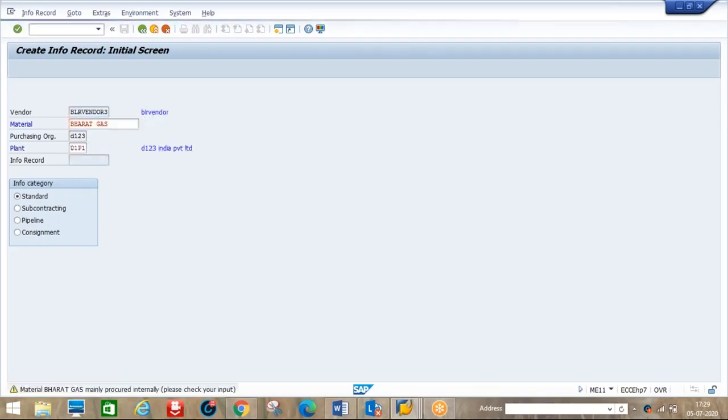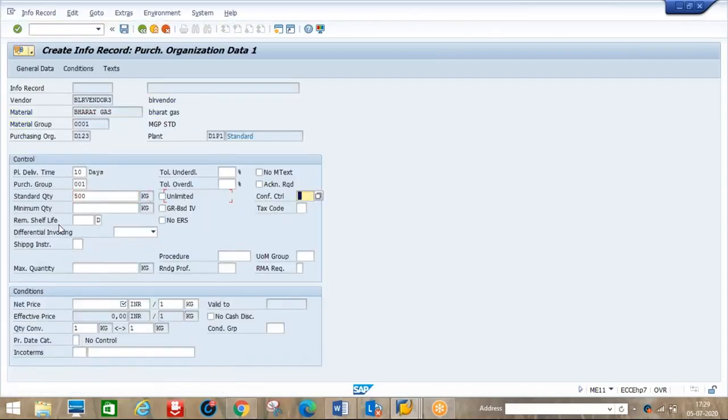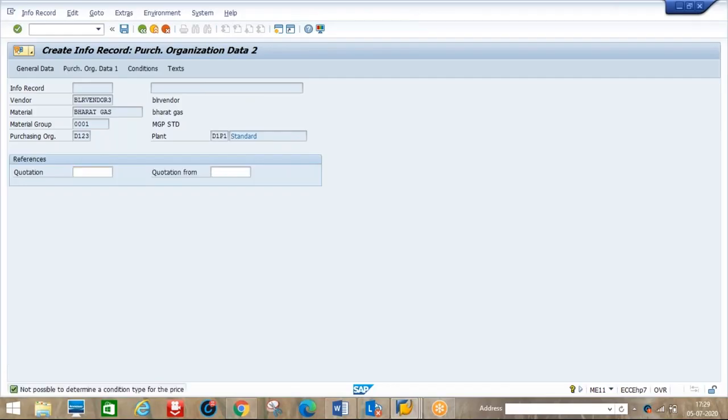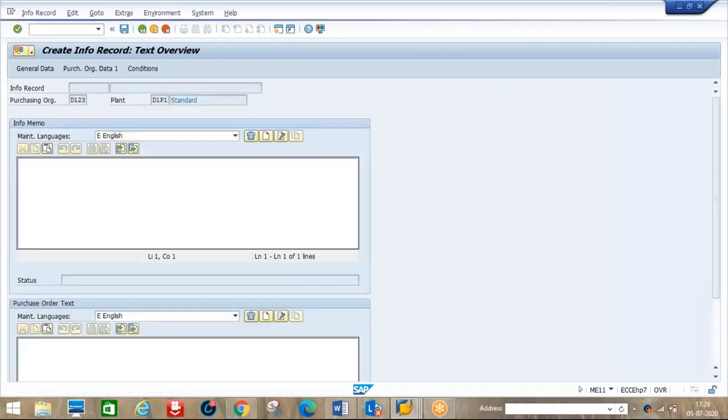Okay, so planned delivery time. Let's say for example here 500 kgs, minimum 500. Here I will make it 300 per kg. Okay, save. Even the purchase order is the same, no changes anything. So directly go to ME21N.